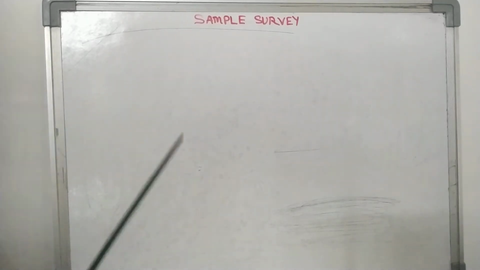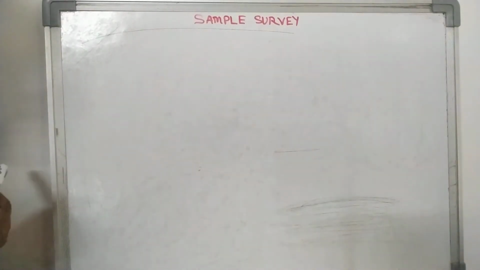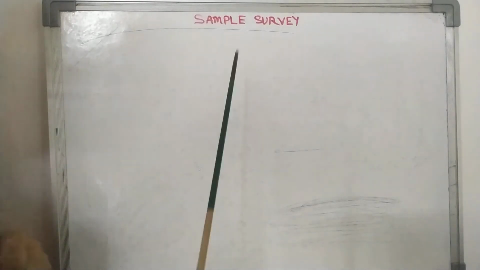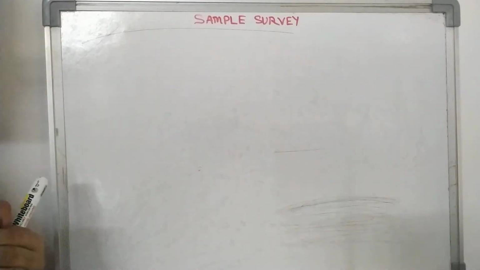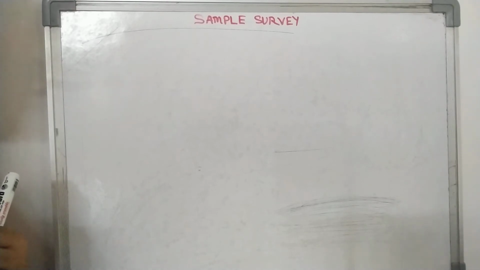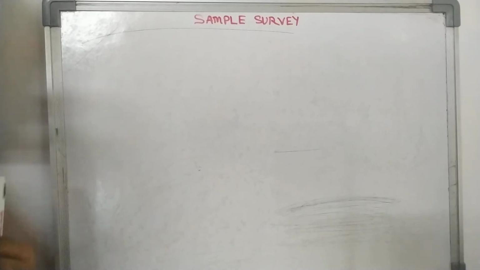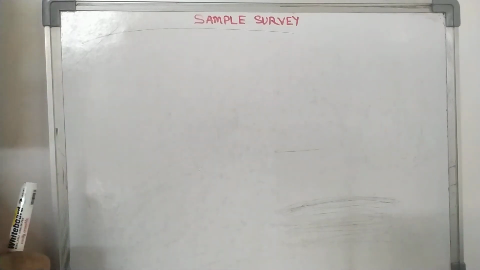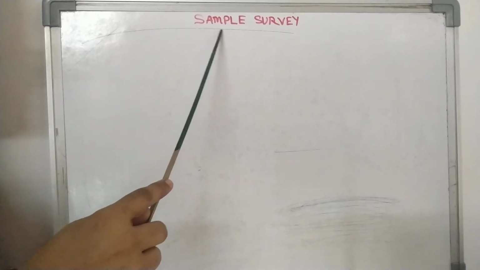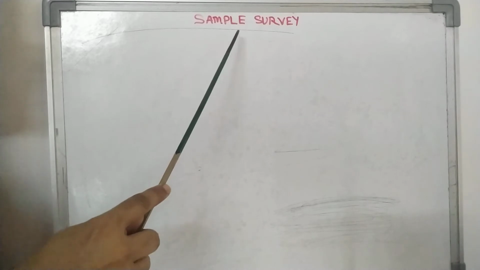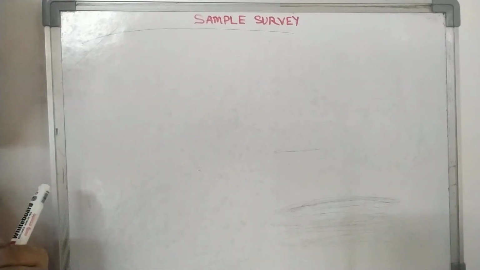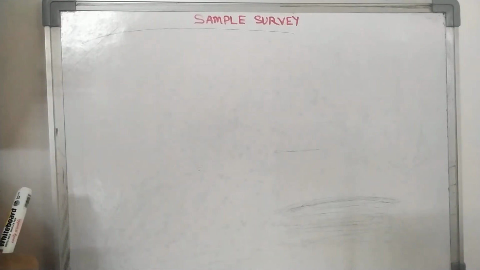Hello students, today's topic is sample survey. That means we are examining only the sample, or we can say sampling. As you know, sample survey means only examining the sample, not the whole population. When we examine all the population and draw conclusions about the population, it is called complete enumeration. But when we examine only a sample which is taken from the population and draw conclusions about the whole population, then it is called sample survey.